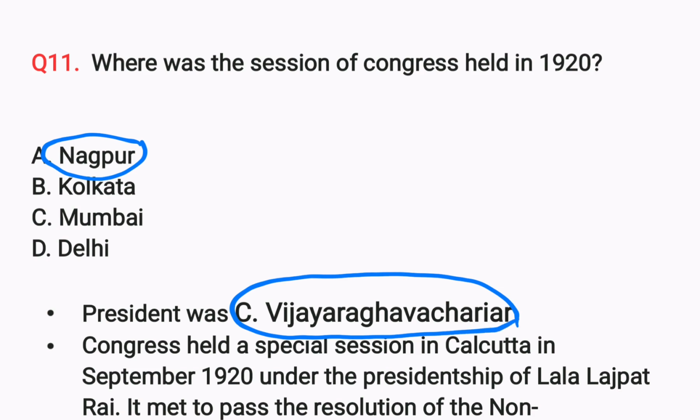And Congress held a special session in Kolkata in September 1920 under the presidentship of Lala Lajpat Rai. So there was another session also in 1920, but that was not the main session. That was the special session. And for that, the president was Lala Lajpat Rai.